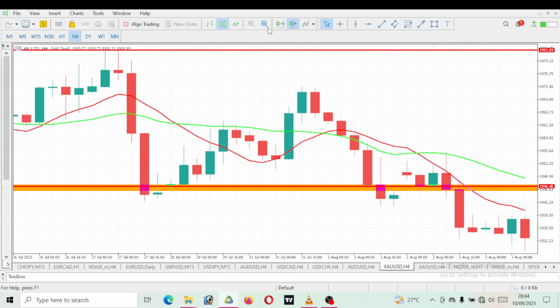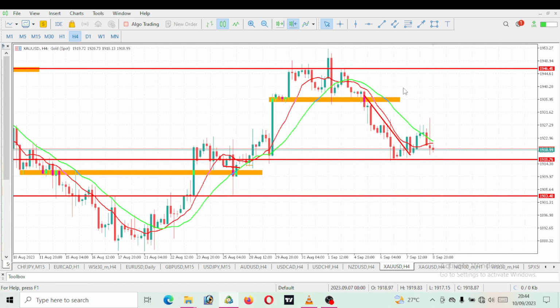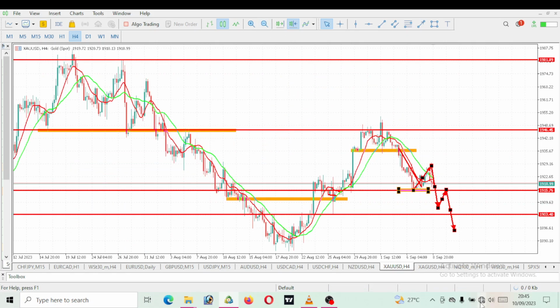Now let's go down to the 4-hour time frame. Let's see what this 4-hour time frame is saying. This is just a correction or a pullback, as you may want to call it. So a new lower low needs to be formed here, taking out this previous low on the 4-hour time frame. Then a lower high will be formed, then another lower low will be formed. So we'll be expecting a new lower low, then a lower high, which will be seen as the correction or the pullback, whatever you want to call it. Then another new lower low to the downside, which will be considered the impulse move to the downside. So gold, like I said, still has more bearish move to be made. More drop is to come on gold.